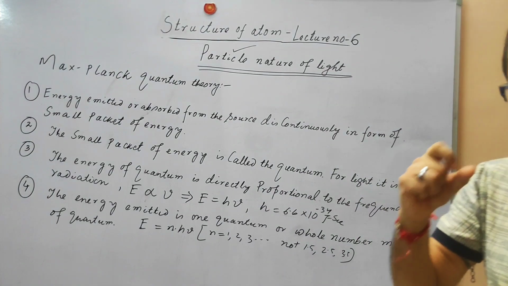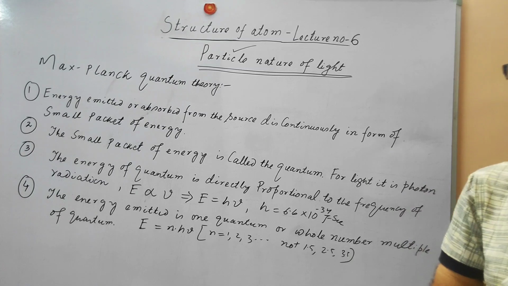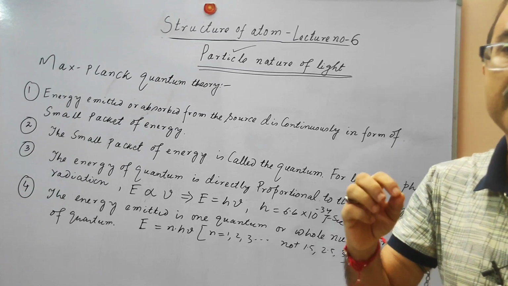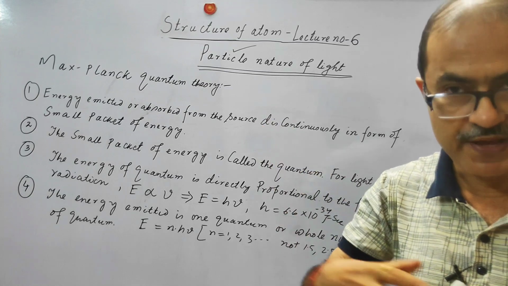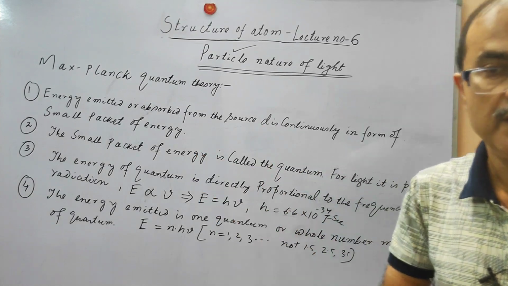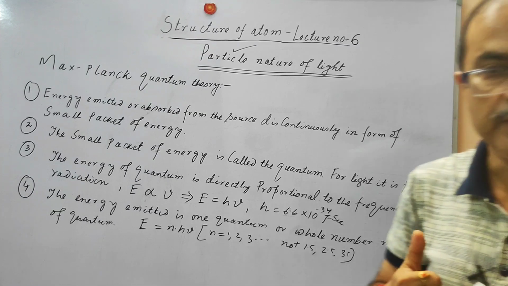This is called the quantized energy. This is called quantized. The energy has been fixed. Energy can never be a fraction, and energy is discontinuously spread from its source. That is the main point of the Max Planck quantum theory.